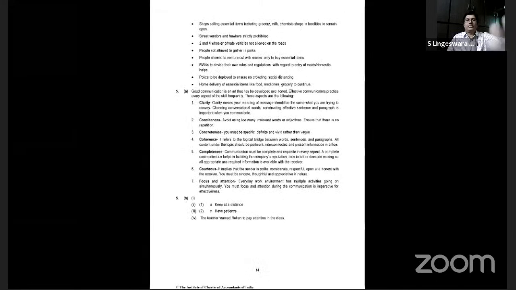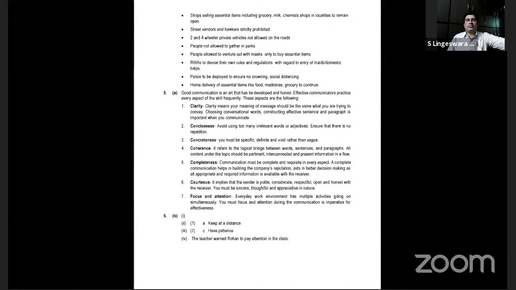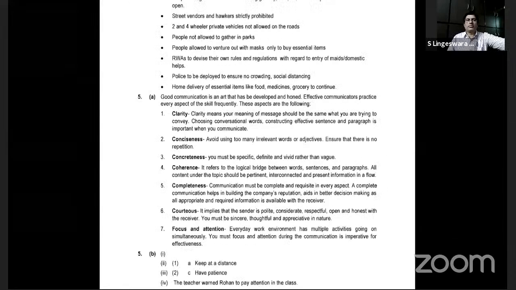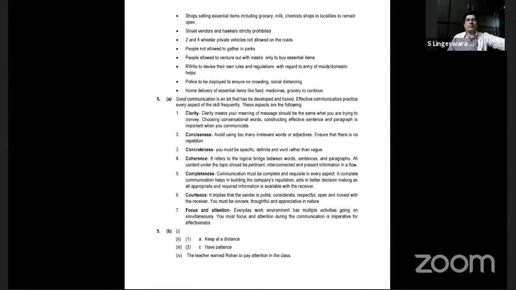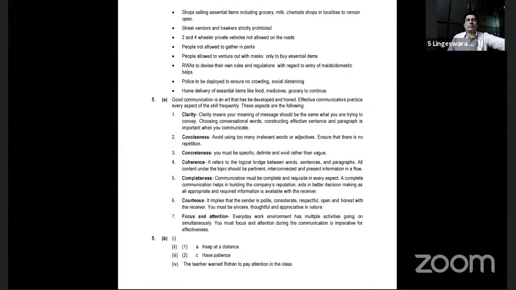Sir, is it important to give the clarification or description on two to three points, or should I just write the pointers like clarity, conciseness, correctness? See, do not skip the bullets. Definitely not. Do not make any changes in the bullets, because if you try to compromise with them, the entire substance will get diluted.